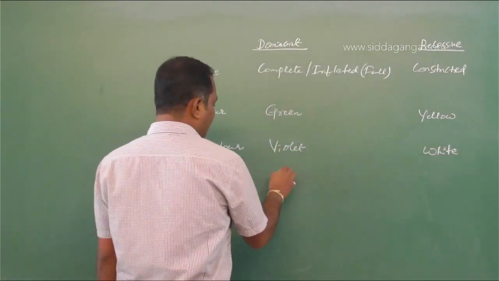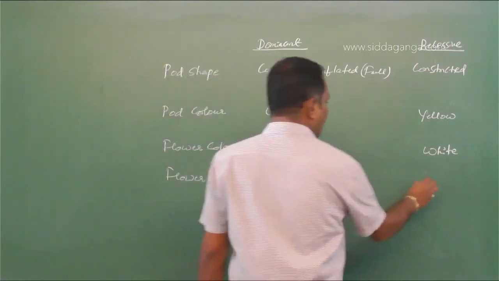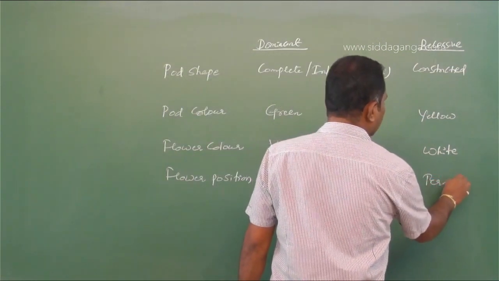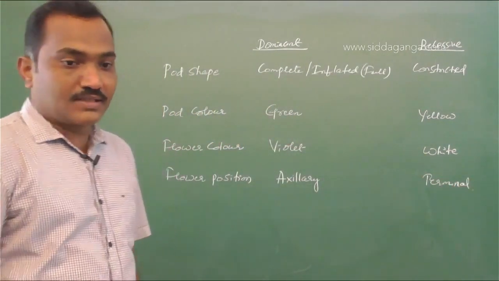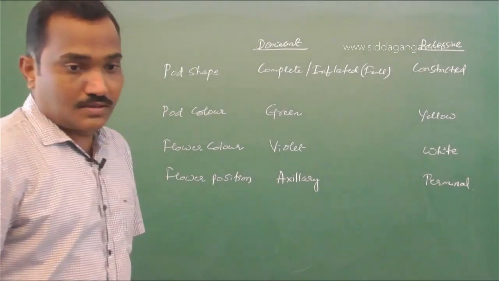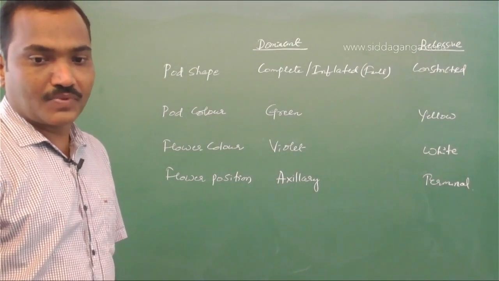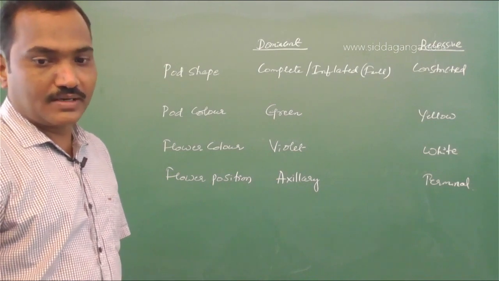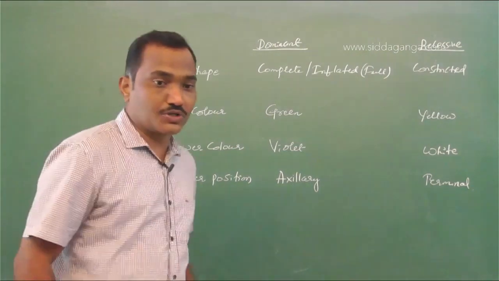Flower position, axillary is dominant, terminal is recessive. So for these characters, the inflated pod shape is dominant, green pod color is also dominant, axillary position of the flower is also dominant. So the recessive character should be white color.